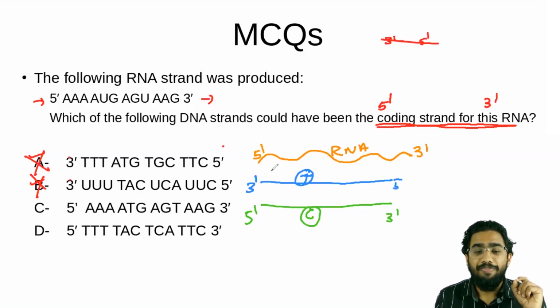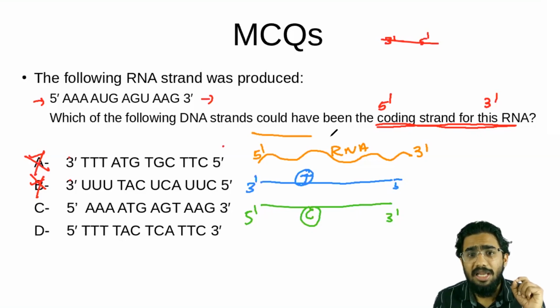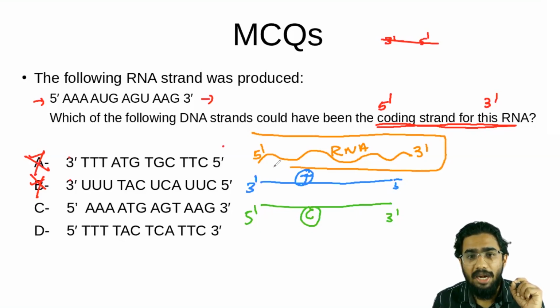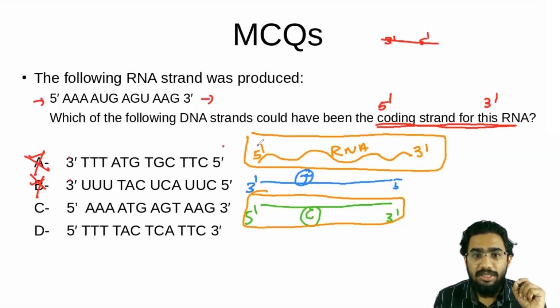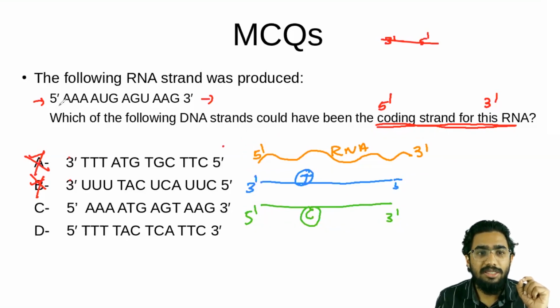Okay, so let me ask you something. What will be the relationship of this newly formed RNA and this coding strand? You have to understand that the RNA and this coding strand will look similar. Why will it look similar? Let us take an example and find out. For example, I am going to take the same example which is given in that question.